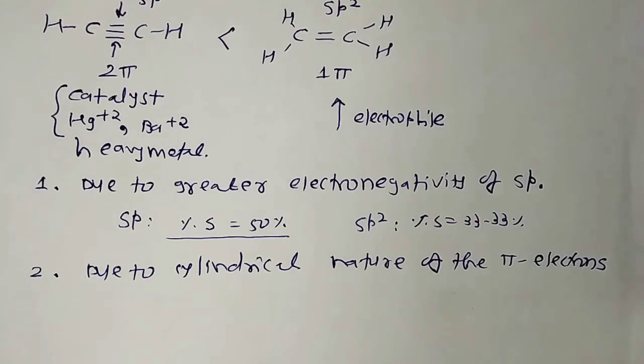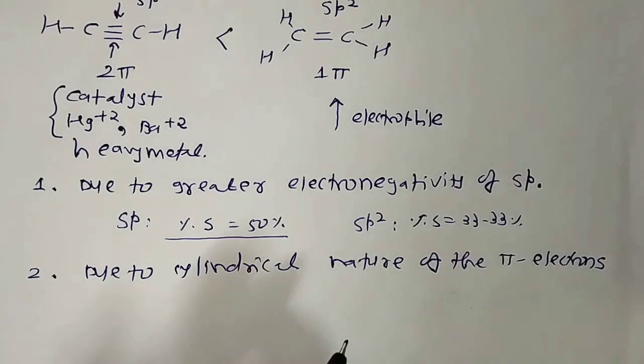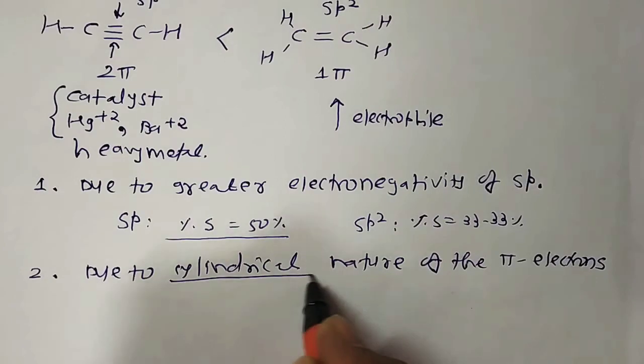In the case of ethyne, we know the pi electrons of a triple bond are more delocalized than the pi electrons of a double bond. In other words, the pi electrons of triple bonds are less readily available for addition reactions than those of the double bond. So, consequently, alkynes are less reactive than alkenes. Once again, the pi electrons of a triple bond are more delocalized than the pi electrons of a double bond. So that's the point of this cylindrical nature of the pi electrons.